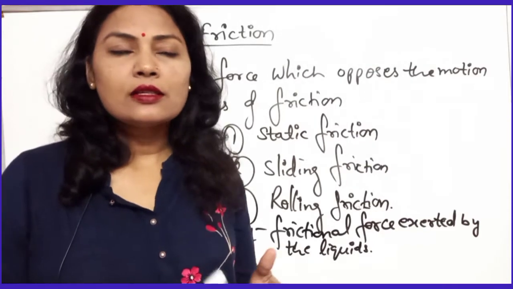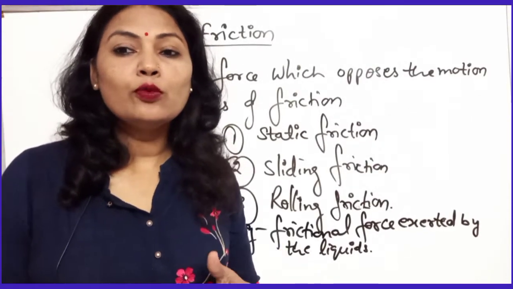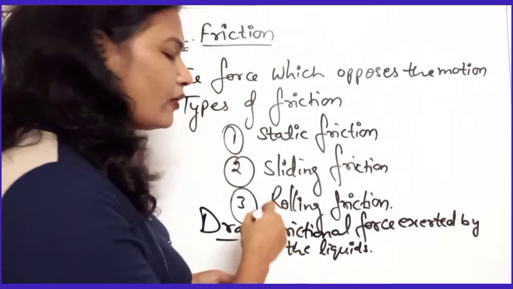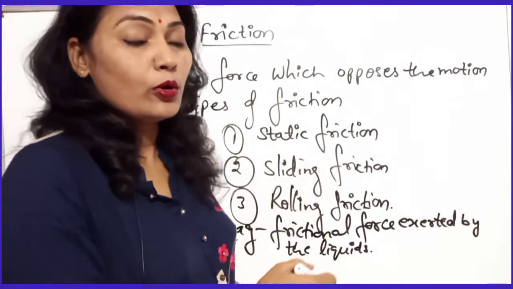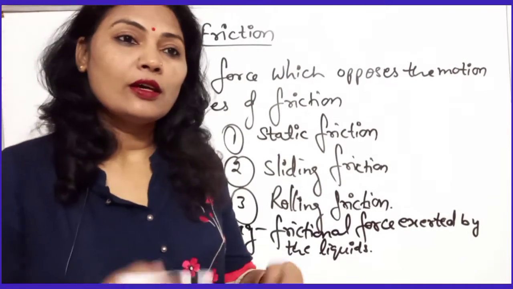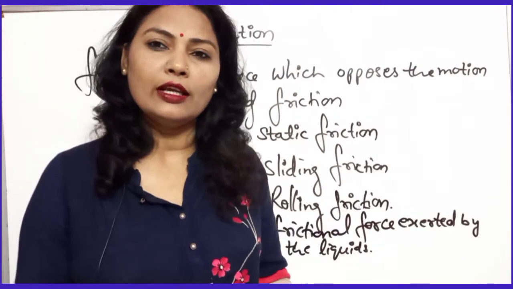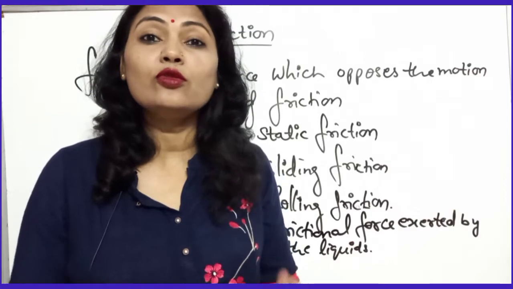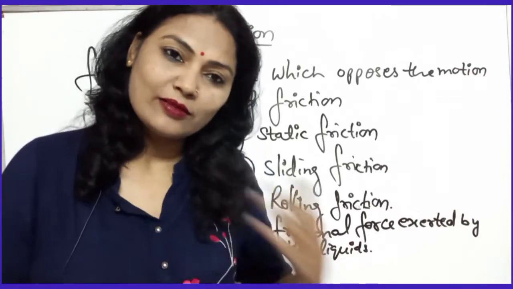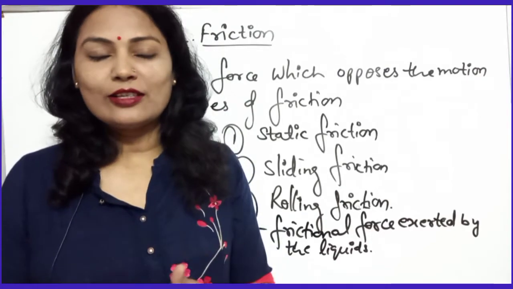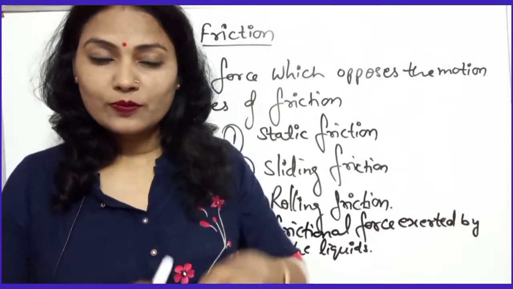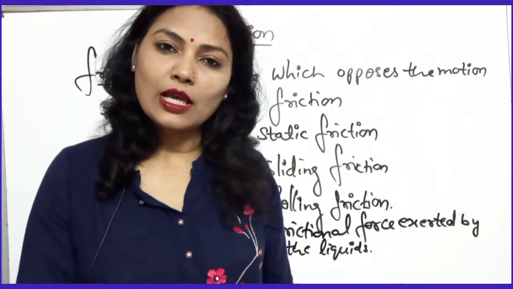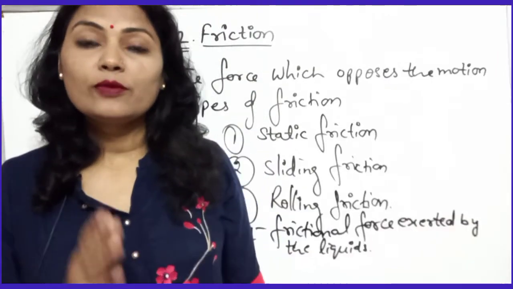Okay, and last, you can say that friction has both advantages and disadvantages. Sometimes it is very useful for us, because if friction were not there, we would not be able to write on the board. Because of friction you are able to write. You can move from one place to another because of friction only. So these are the advantages. If friction were not there, we would not be able to move from one place to another; as soon as we walked, we would fall down. For example, if you put the brake on your car, your car will stop. Why? Because you applied the brake, because of friction.